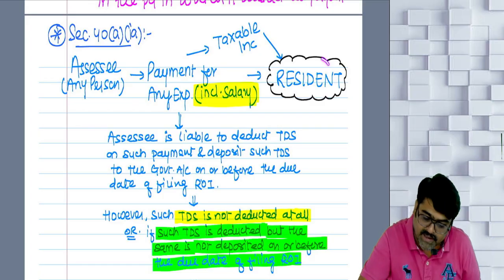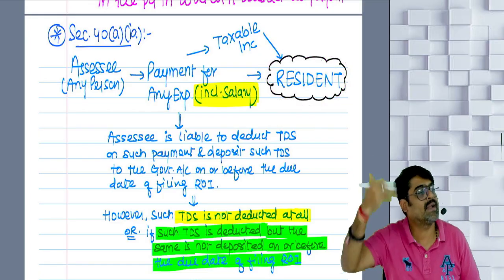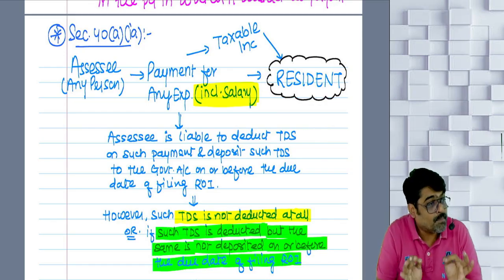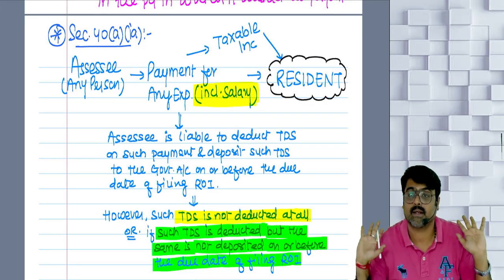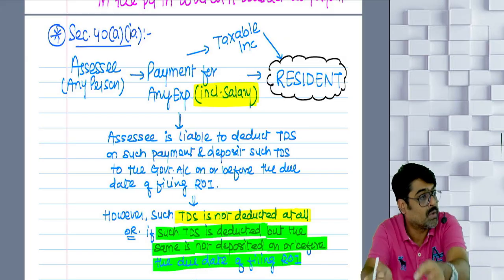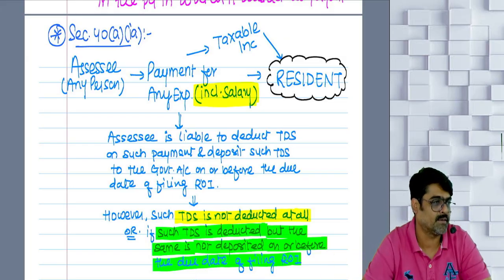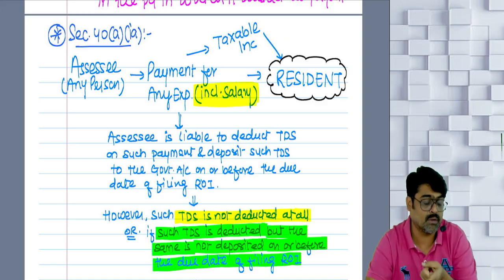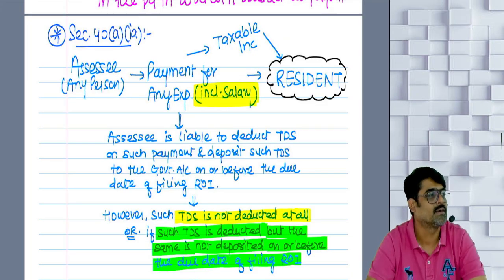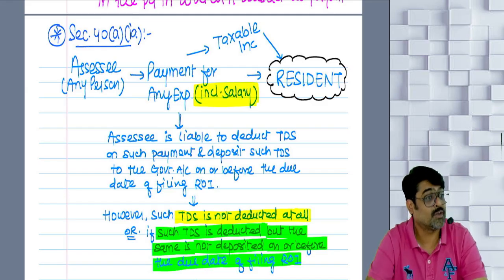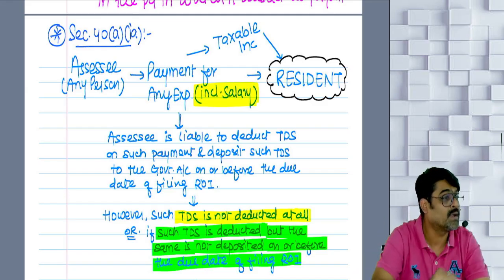Now this payment is made wherever the resident is; we don't care. If the payment is made to a resident, and that payment is income of that resident, and the government does not trust this resident, that he is earning income from you and is going to pay tax on that income to the government.